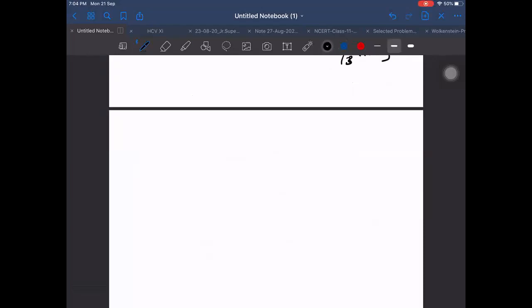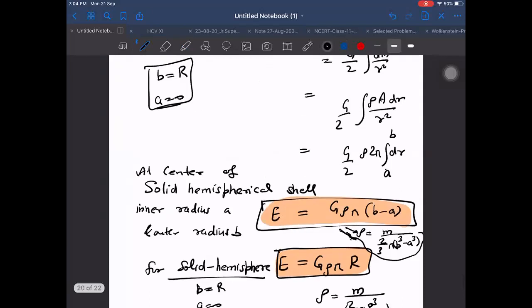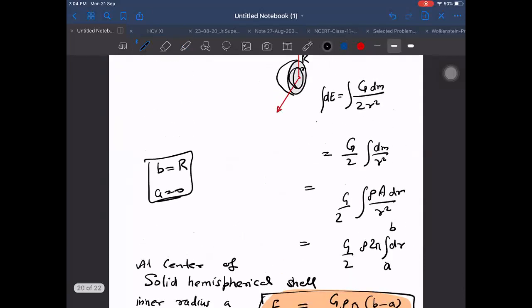Next, let us think of some other cases possible. In this only, I think I could have found for such a case also. If I take a part of a sphere, but not the total one. Let us say it looks like a solid sphere. Take a cone in the solid sphere, and find out the field due to this cone only at the O point. Can you find that also?